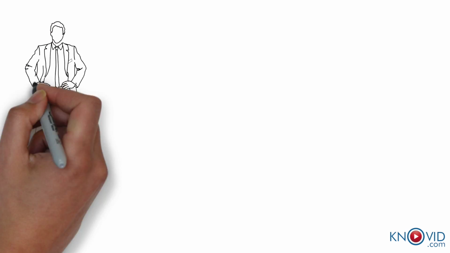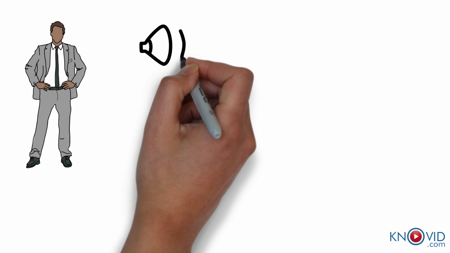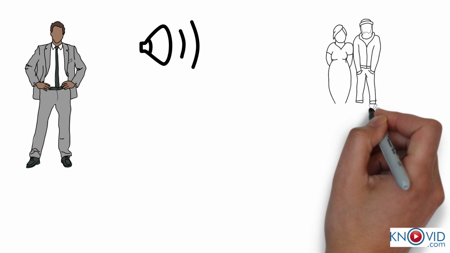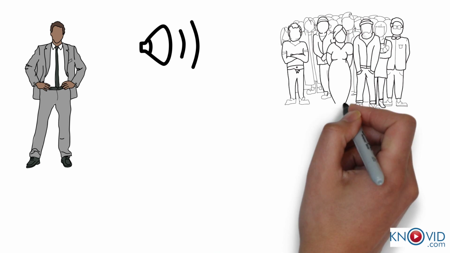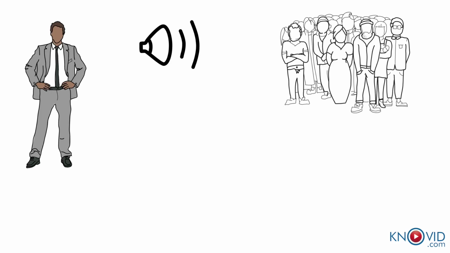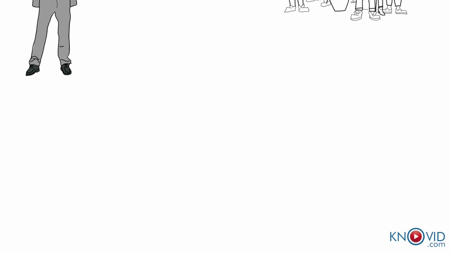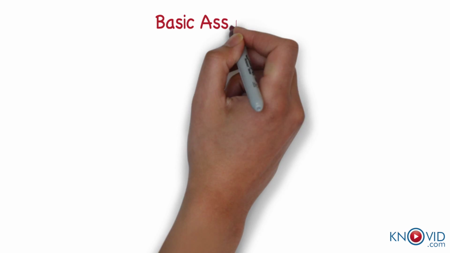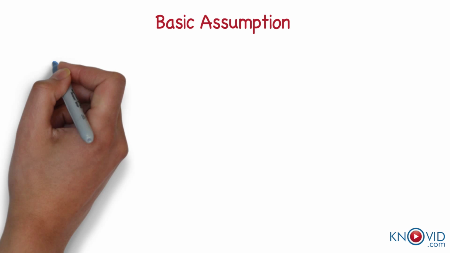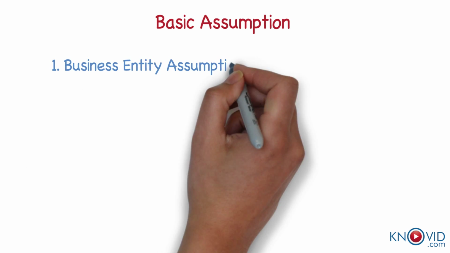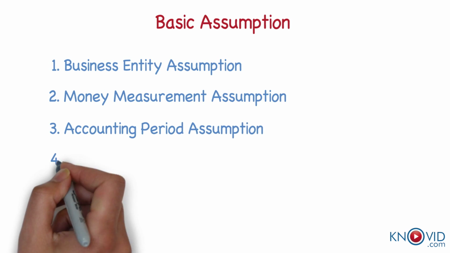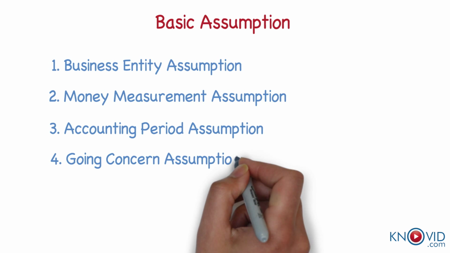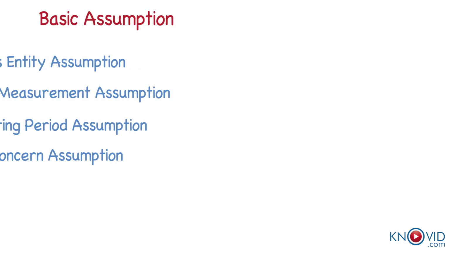Accounting records business transactions and communicates the result in the form of final accounts. To ensure that everyone comprehends the accounting results in the same manner, certain accounting assumptions, concepts, and principles have been developed. There are 4 basic assumptions of accounting. They are business entity assumption, money measurement assumption, accounting period assumption, going concern assumption. We will look into each of them briefly.